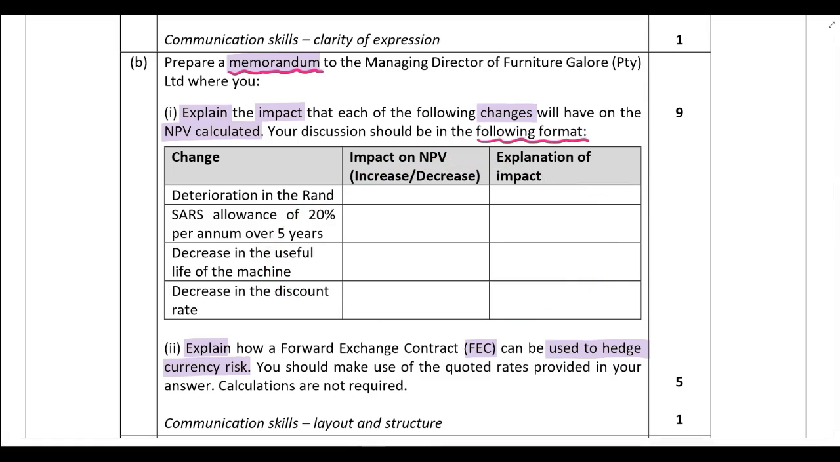All right, so let's look at answering the first part over here. You need to explain the impact that each of the following changes will have on the NPV calculated. Now, what I'm going to do, guys, is I've drawn up an NPV table with the useful life of the project so that I can discuss this with you, because it's more important for me that you understand where the solution comes from and the logic behind the solution.